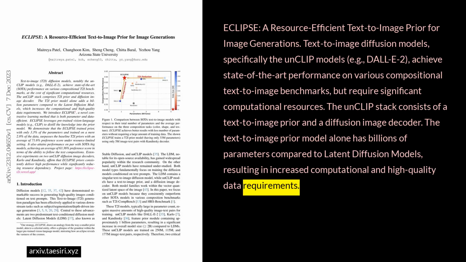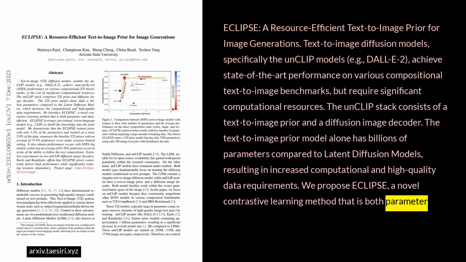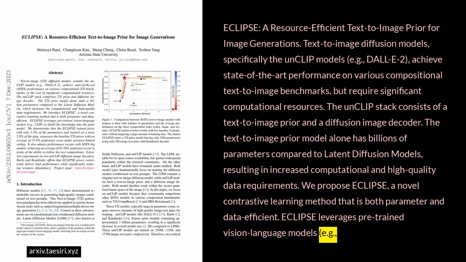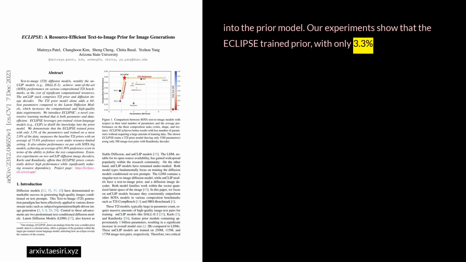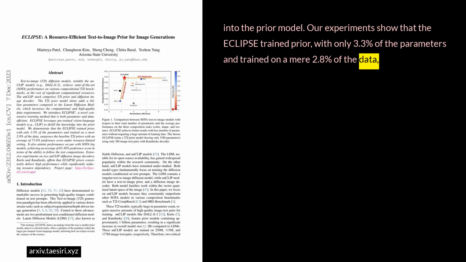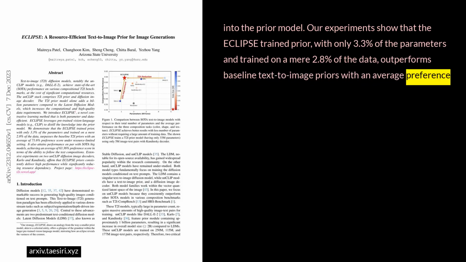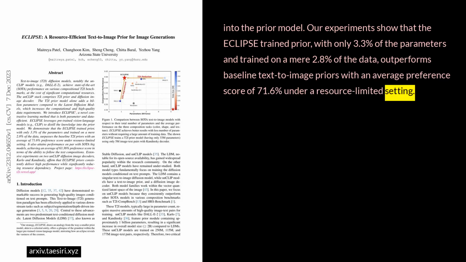We propose ECLIPSE, a novel contrastive learning method that is both parameter and data efficient. ECLIPSE leverages pre-trained vision language models, for example CLIP, to distill knowledge into the prior model. Our experiments show that the ECLIPSE-trained prior, with only 3.3% of the parameters and trained on a mere 2.8% of the data, outperforms baseline text-to-image priors with an average preference score of 71.6% under a resource-limited setting.